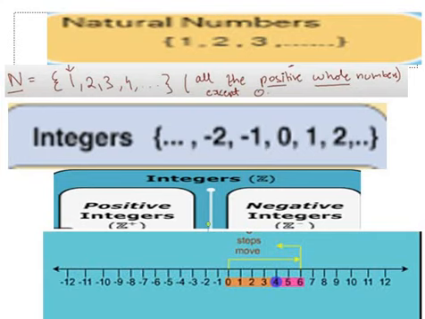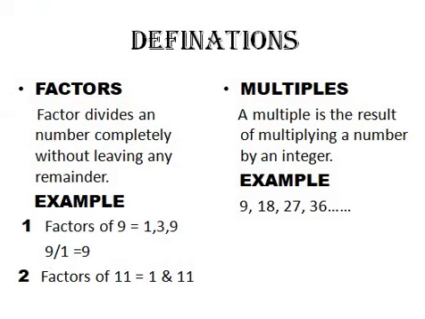So is this thing clear so far? Alright, let me clear all this and talk about another thing: factors and multiples. Now when we talk about factors, what is a factor? Let's define it first. A factor divides a number completely without leaving any remainder.